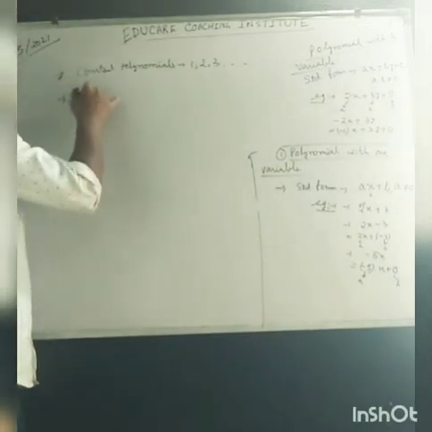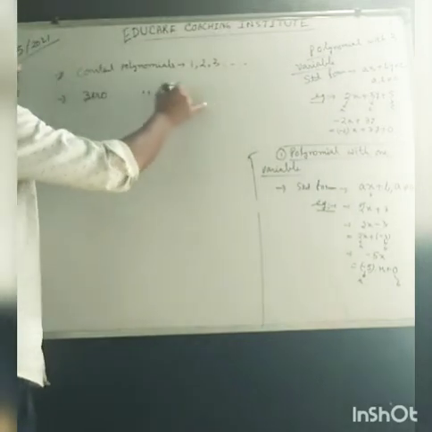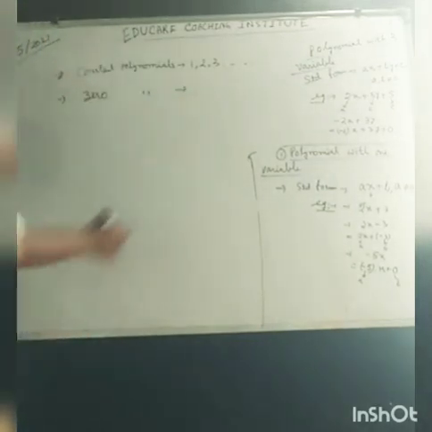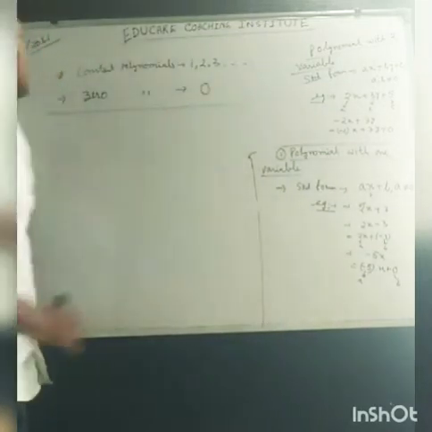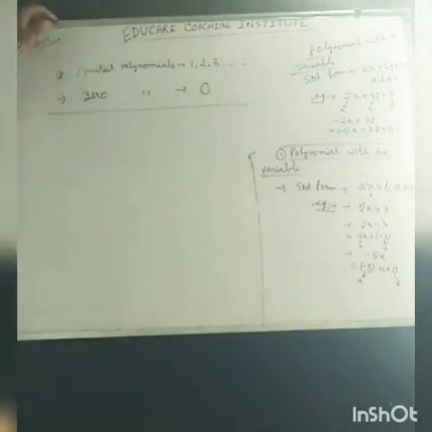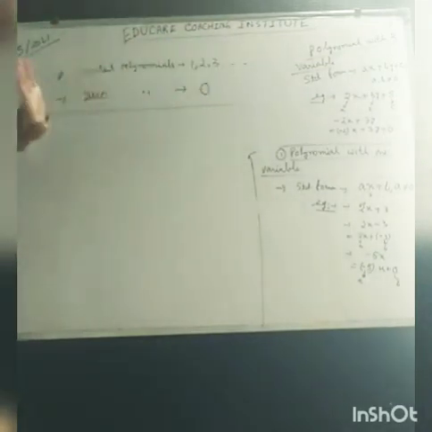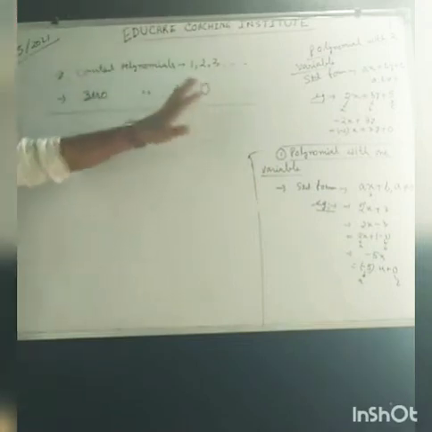Zero polynomial means only 0. These are the two important points: constant polynomials like 1, 2, 3, which are constant terms, and the zero polynomial, which means 0.